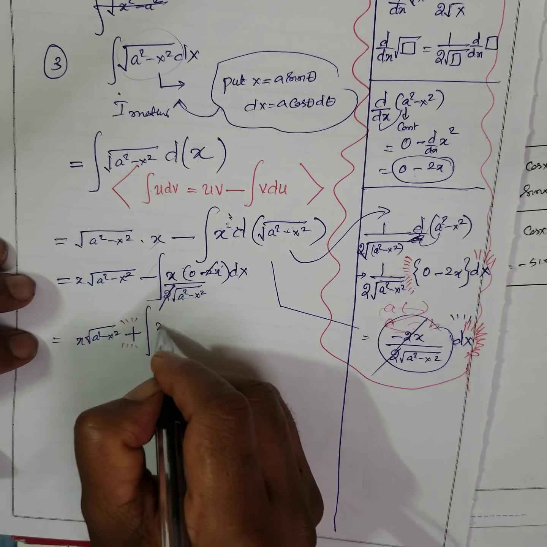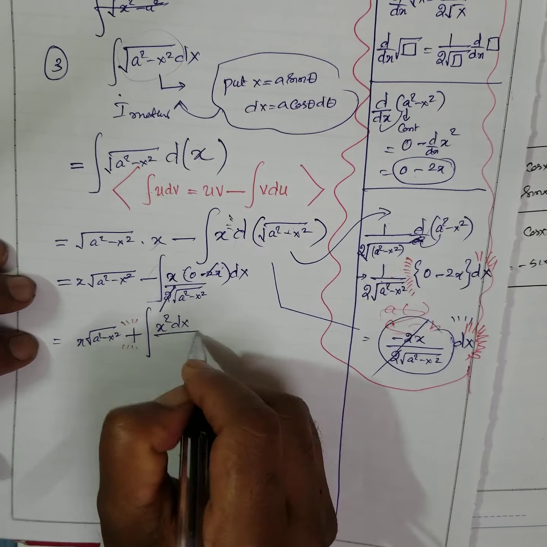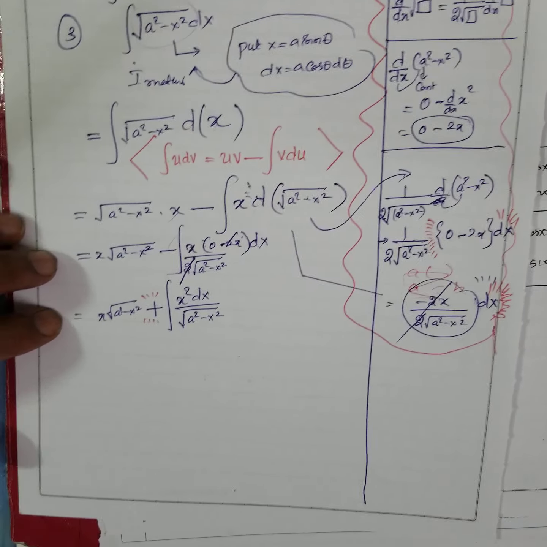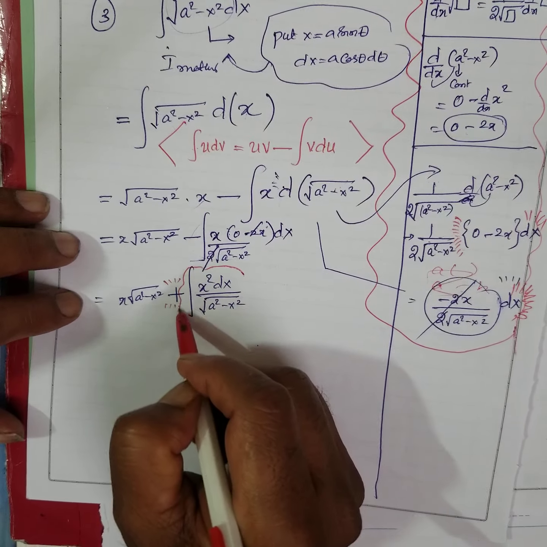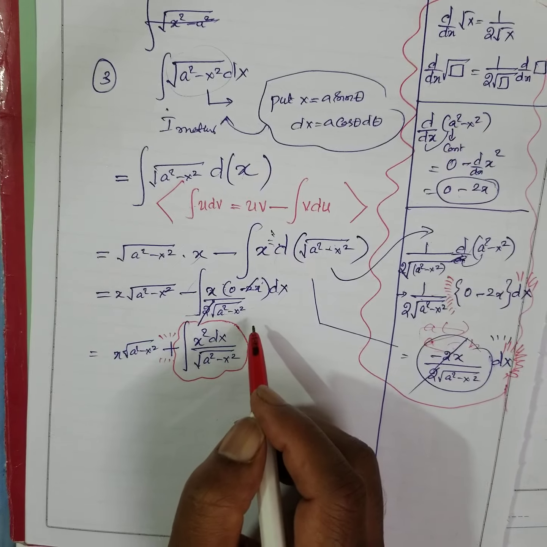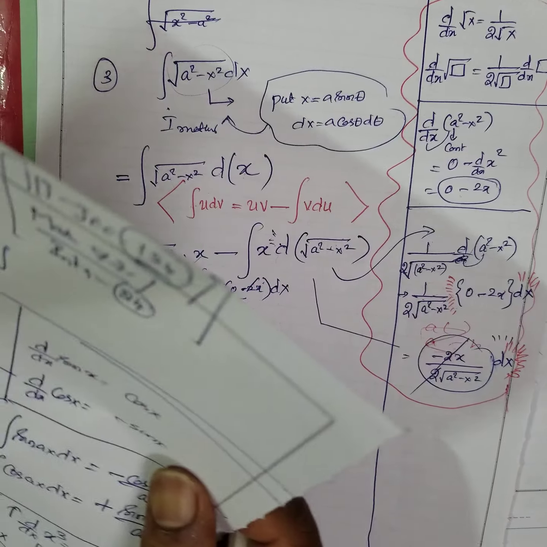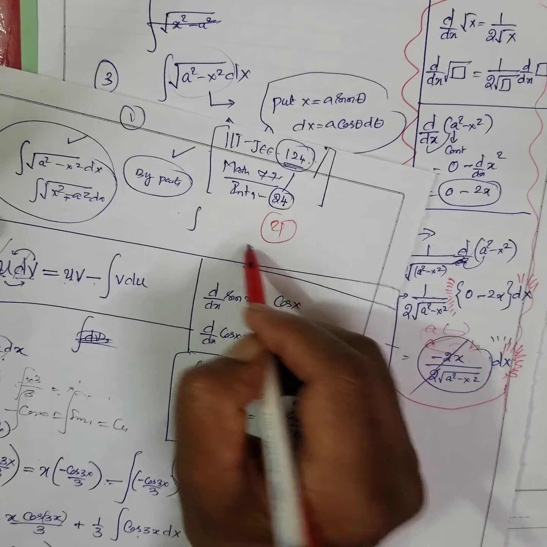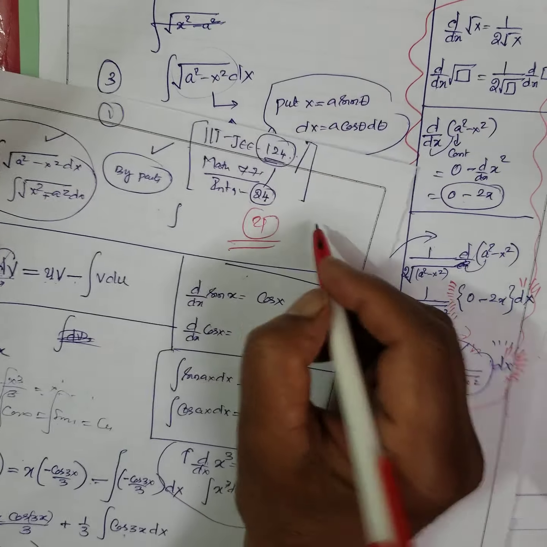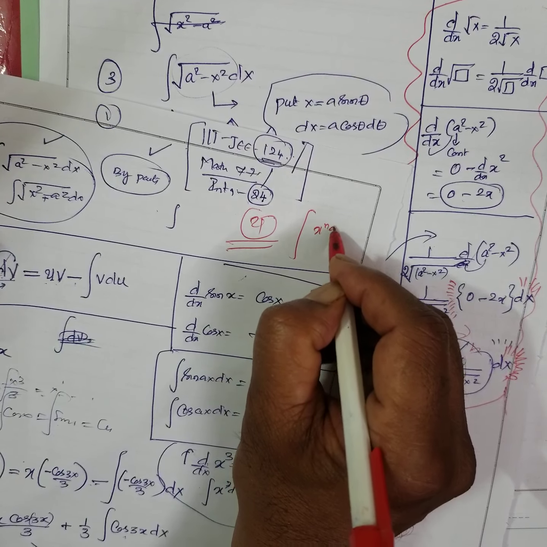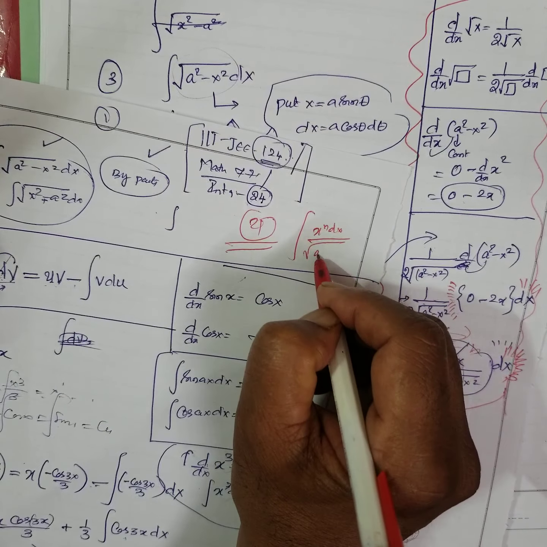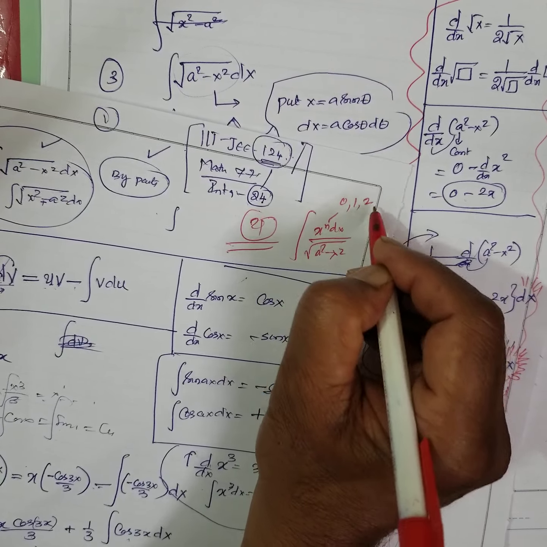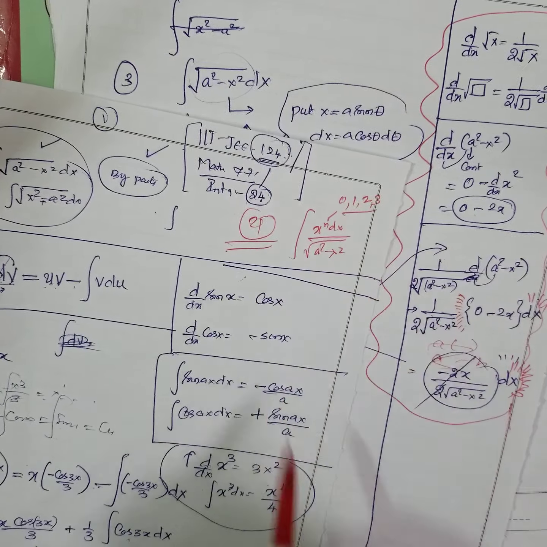Integral of x square dx by root a square minus x square. Do you remember this one? This sum you have done already, in the last video, I think integration 21. In that video we have done this: integral of x to the power of n dx by root a square minus x square, for n equal to 0, n equal to 1, n equal to 2, n equal to 3. We have done all the three types.